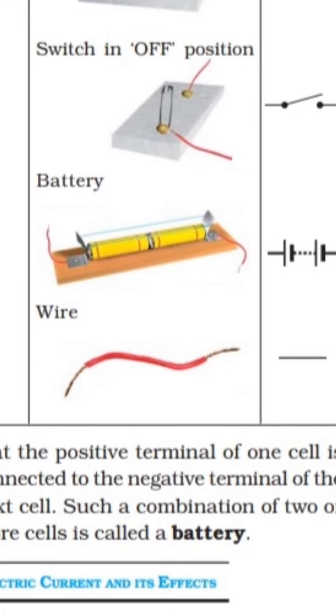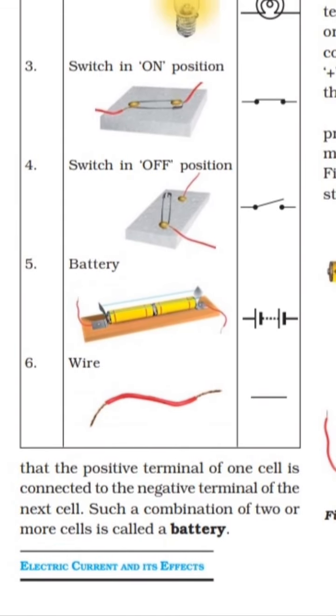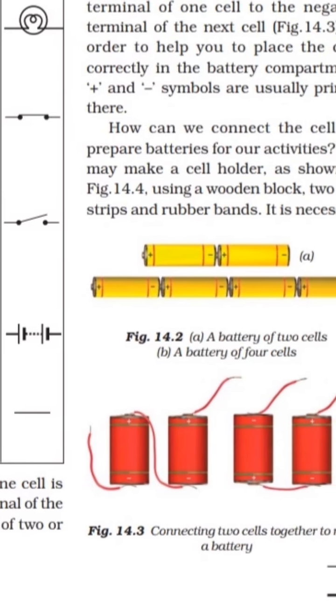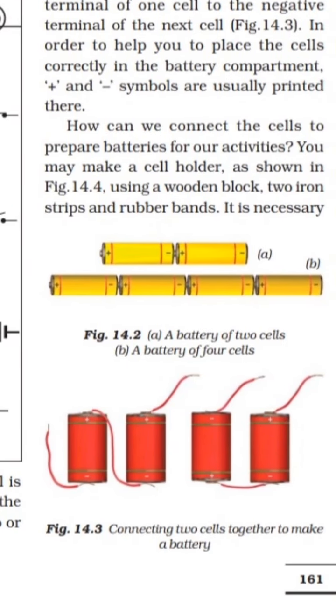Notice that the positive terminal of one cell is connected to the negative terminal of the next cell. Here you can see the positive terminal. Figure 14.2a, a battery of two cells.